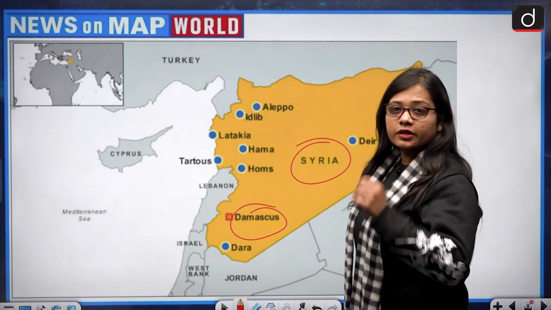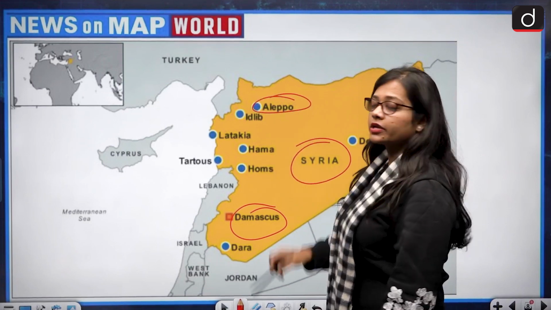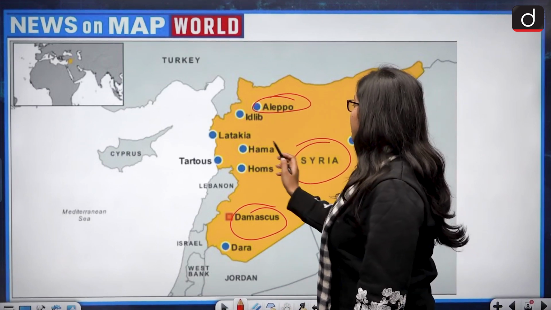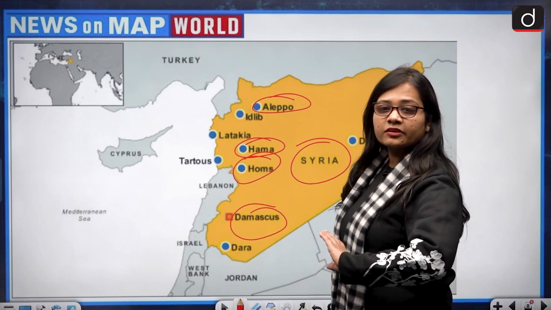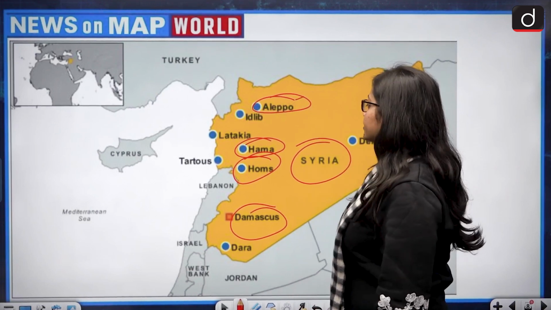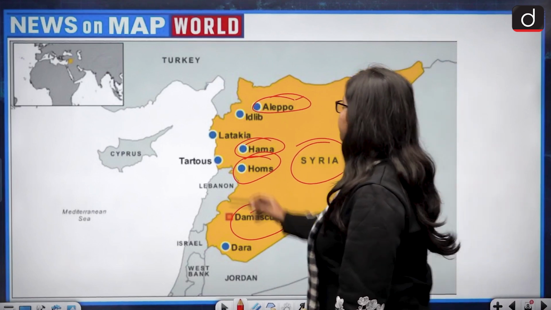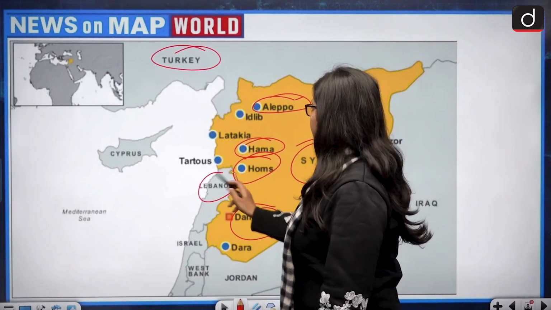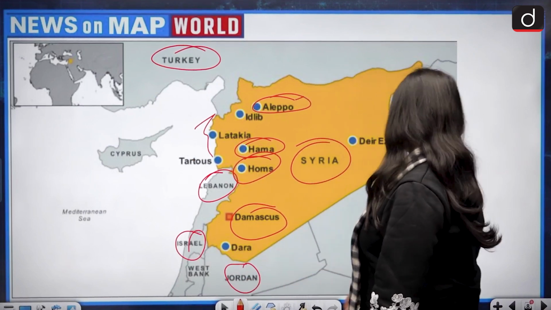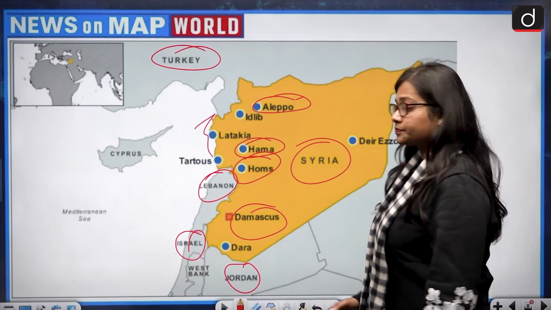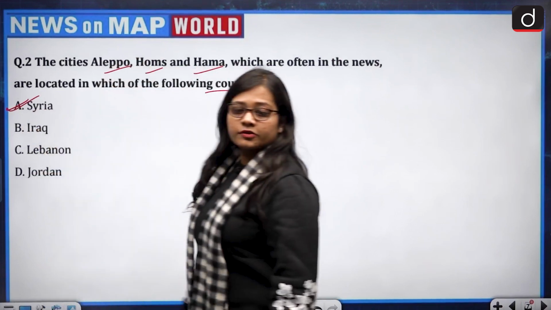The 3 cities mentioned in the question belong to Syria. Aleppo is situated in north Syria. Then comes Hama, and below Hama comes Homs. So Hama and Homs are at the central level, while Aleppo is on the northern side. The surrounding countries of Syria are Turkey, Lebanon, the Mediterranean Sea, Israel, Jordan and Iraq. So the correct answer is option A, that is Syria.